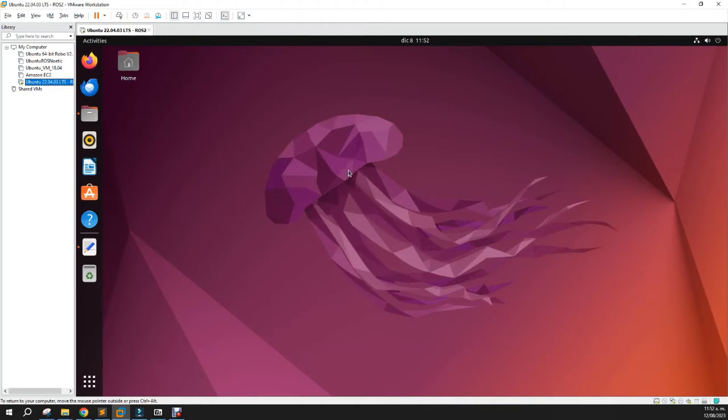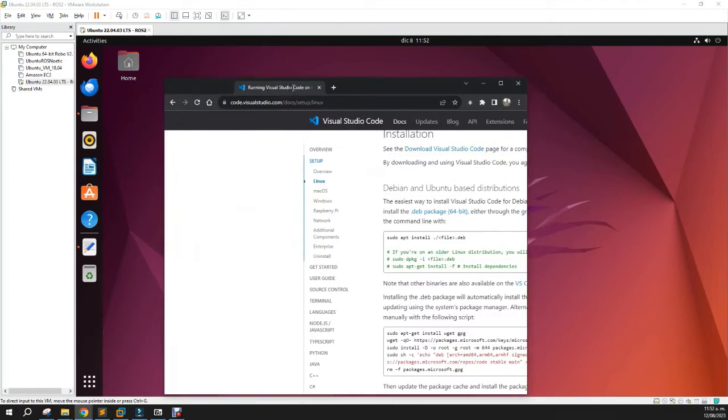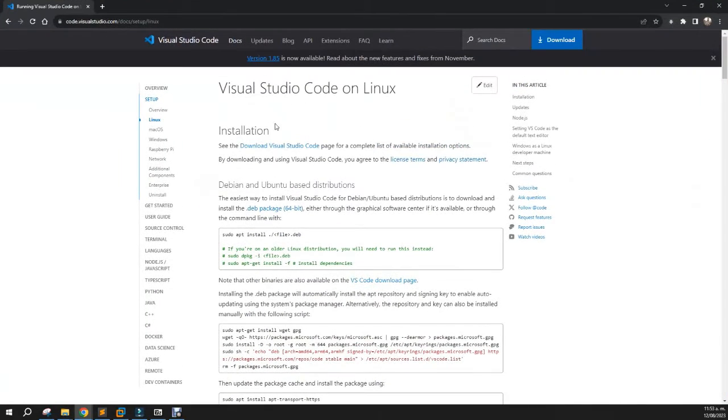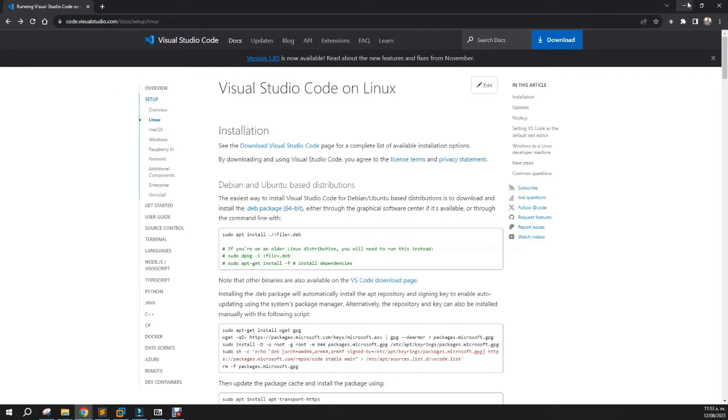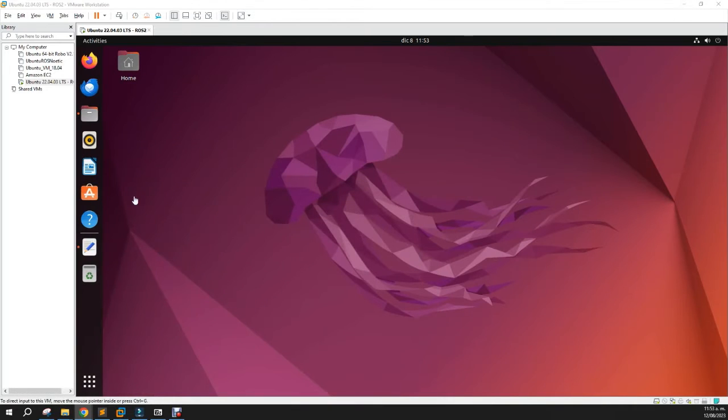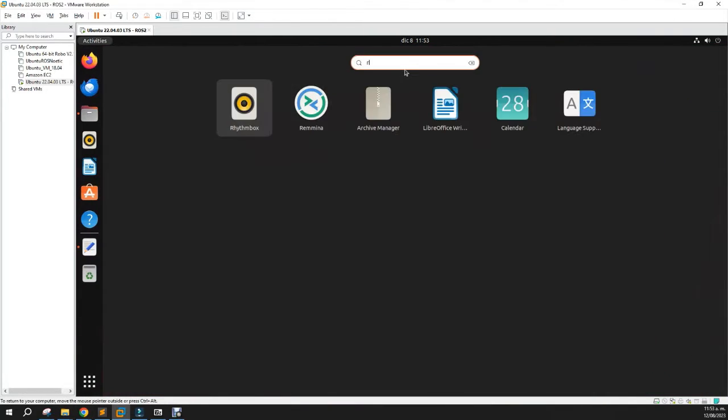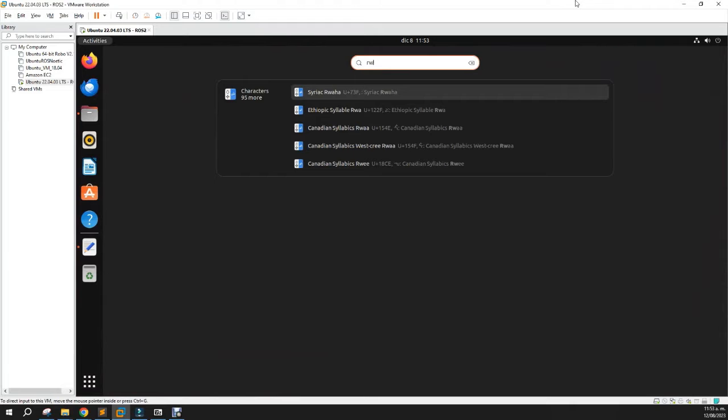When you install and start the virtual machine, I recommend you install Visual Studio Code. Here is the information on how to install Visual Studio Code. Also, you have to download the Debian package. This is the information of the Debian package to install. Nothing more than that. Another thing to install is Terminator.